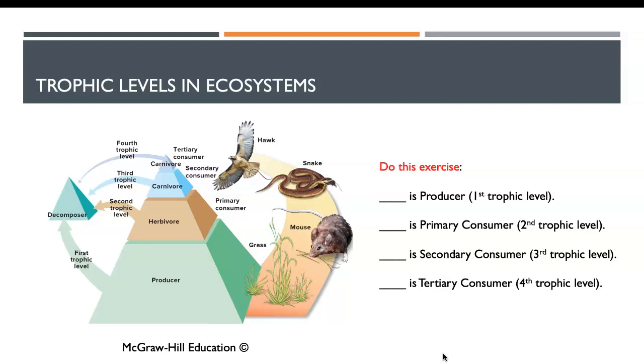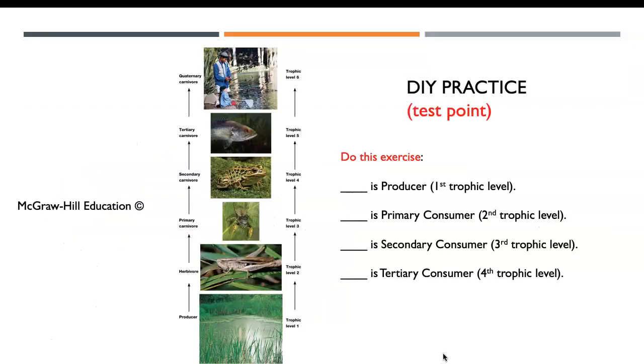The grass is the producer, and the mouse is the primary consumer, and the snake is the secondary consumer, and the hawk, the eagle, is a tertiary consumer. If humans illegally hunt the hawk or the eagles, they are the quaternary consumer. Now the trophic levels show up. It's quite easier to understand now. So the grass is the first trophic level, mouse is the second, snake is the third, and the eagle is the fourth. And now do this exercise by yourself.